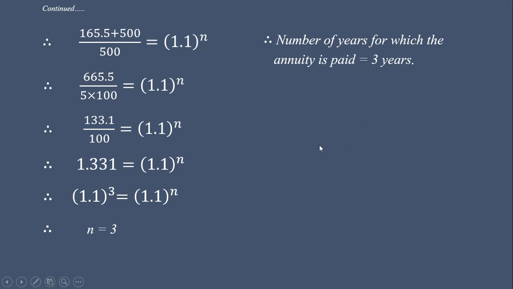Okay. So that's all for today. So revise the formulae and the difference between annuity immediate and annuity due. In this presentation, we have taken examples of only annuity immediate. In the next presentation, we will take examples on annuity due as well as annuity immediate and other types.